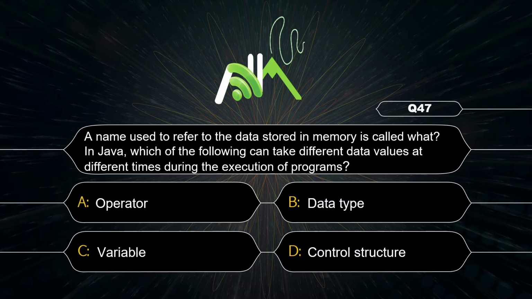The name used to refer to the data stored in memory is called variable, and it may take different data values at different times during the execution of the program, that is variable.